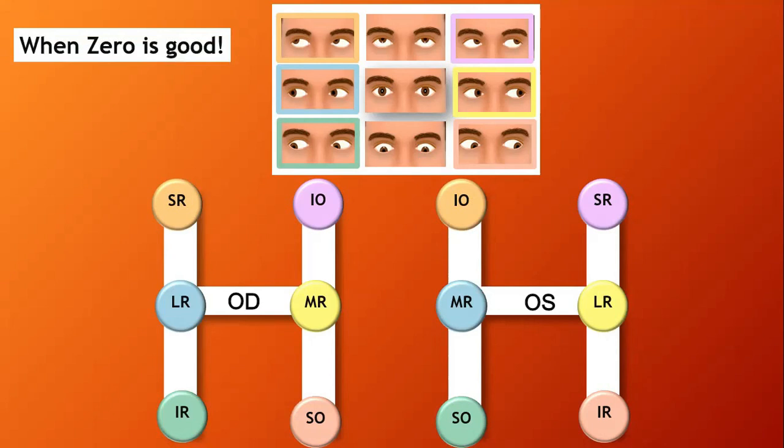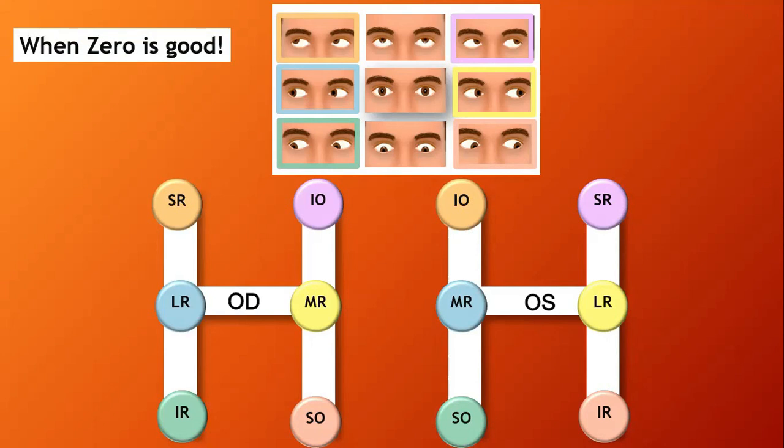How about this sentence, when 0 is good? Because in this H letter, when you document the finding, for example, if the left eye is abducting nicely, with full movement, we call it 0. So here 0 means normal action. But if the muscle is underacting, there is grading for underaction, like -1, -2, -3, and -4. -4 is like no action at all.